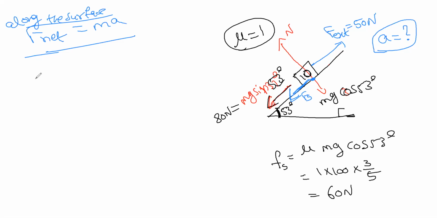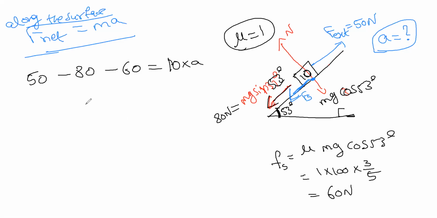Sir, is it 50 minus 140 Newton? Okay, 50 minus 140, because we will write it in one line. We are taking upwards as positive, that's why plus 50, and downwards as negative, minus 80, minus 60. So 50 minus 80 minus 60 is equal to the mass of the body times acceleration.